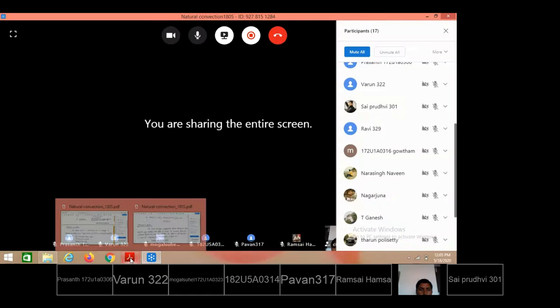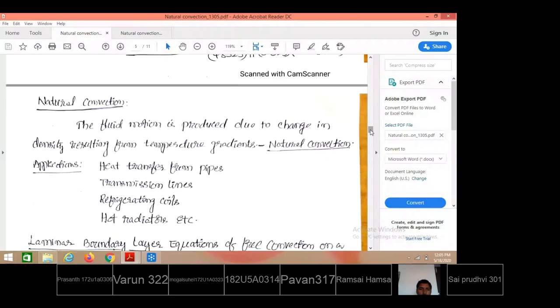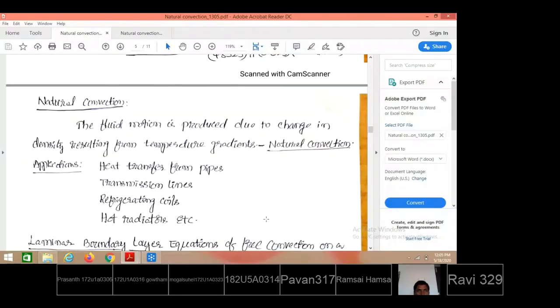We were discussing the natural convection and the related problems. The mechanism of natural convection we have already discussed. Due to buoyancy forces that are created between the surface and the contact fluid layers, the fluid layers, due to temperature difference, will get density differences. The density difference will create the buoyancy forces which cause the natural circulation of the fluid momentum between the solid surface and the fluid. This is responsible for the fluid movement, transferring the heat from the solid surface.